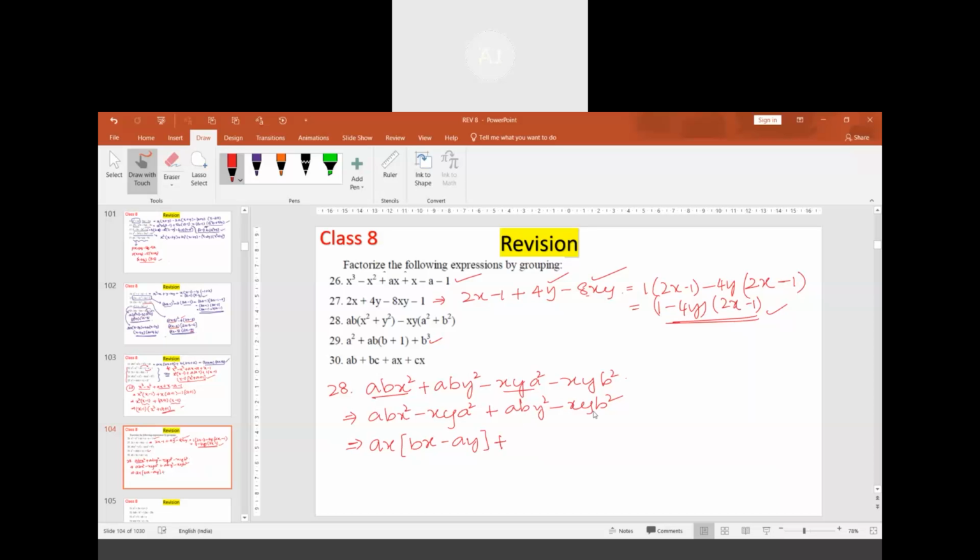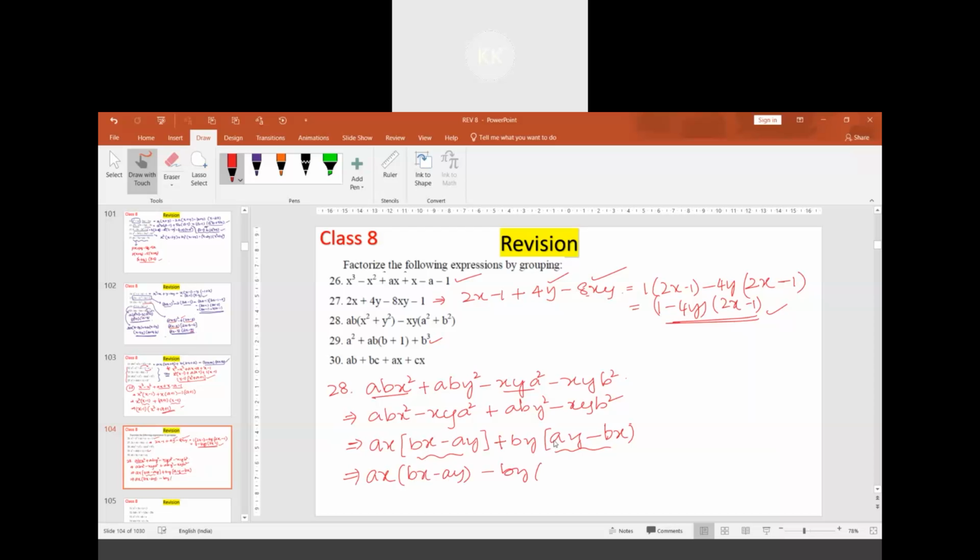Plus, out of these two, by is common. We'll be getting ay plus bx, minus xb. If you observe properly, here we have to take minus one as common. Negative one is positive, so instead of taking plus by, it's better that you take minus by. What I do is in the next step, I am going to change this as minus by.